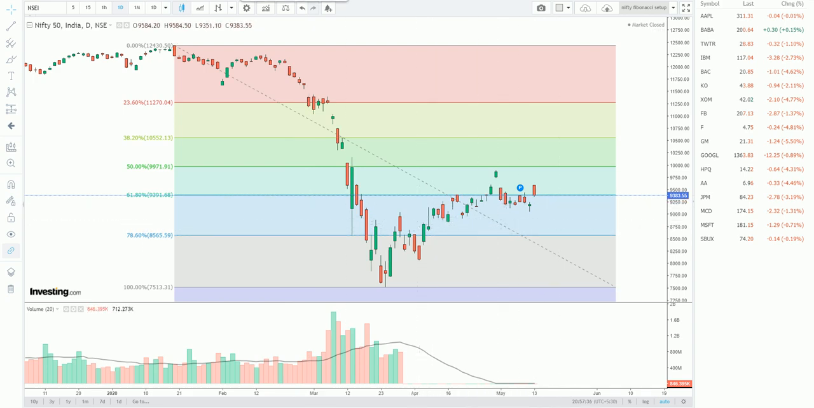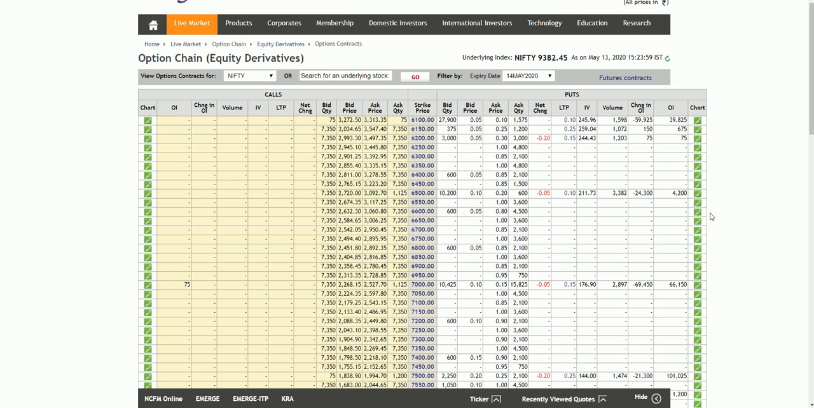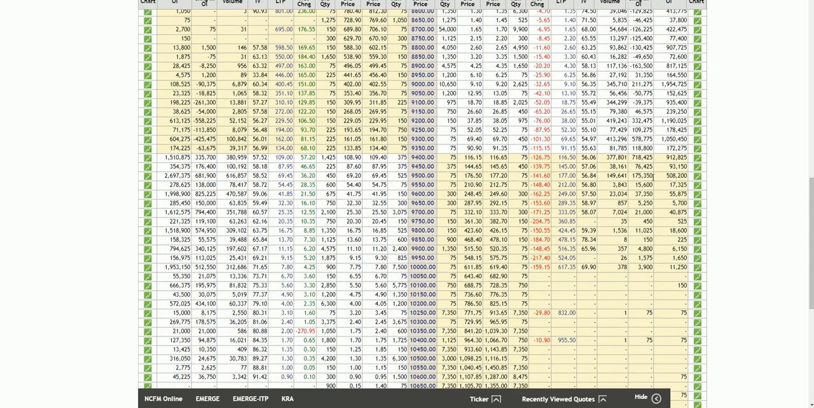Now we move on to the option chain for tomorrow's session. What will be the movement for tomorrow, and what positions the option writers have taken so far, we will see that. 14th May expiry, today Nifty closed at 9382. So at the money is 9400.